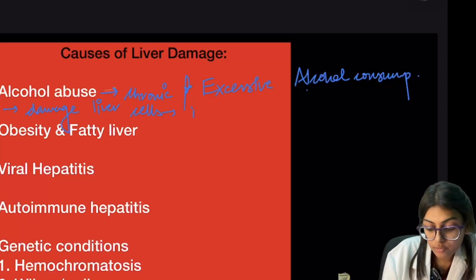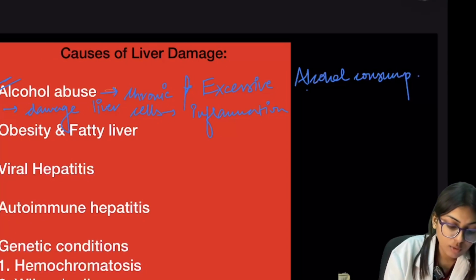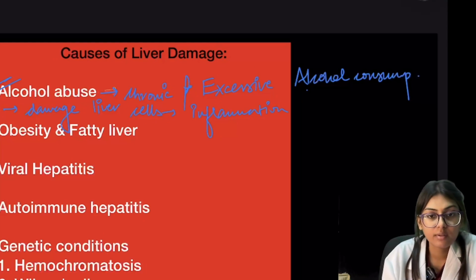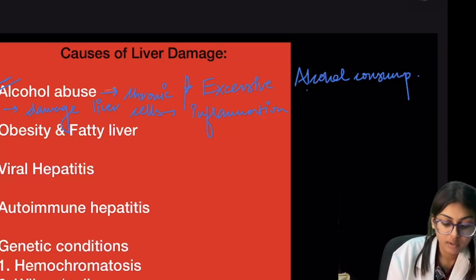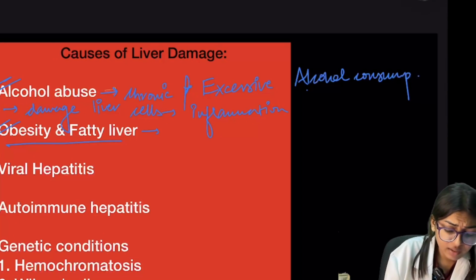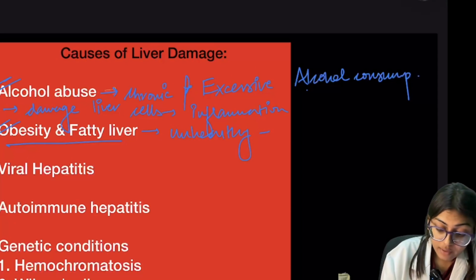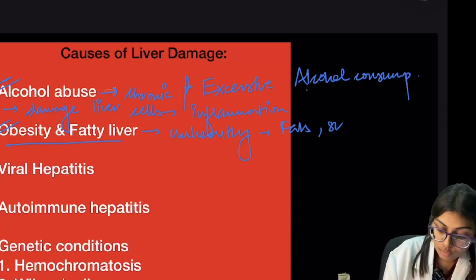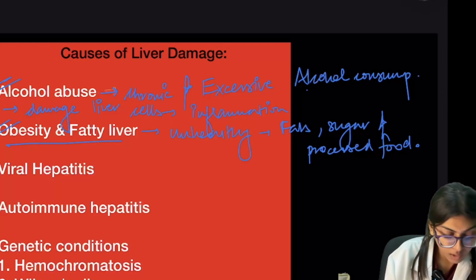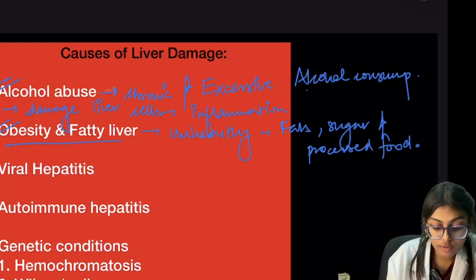Which leads to inflammation of the liver. First is alcohol abuse, that is chronic and excessive alcohol intake can damage our liver cells, which will lead to inflammation. And second is obesity and fatty liver. This is caused by an unhealthy diet like fats, sugar, and processed food. It increases inflammation and also causes fatty liver.